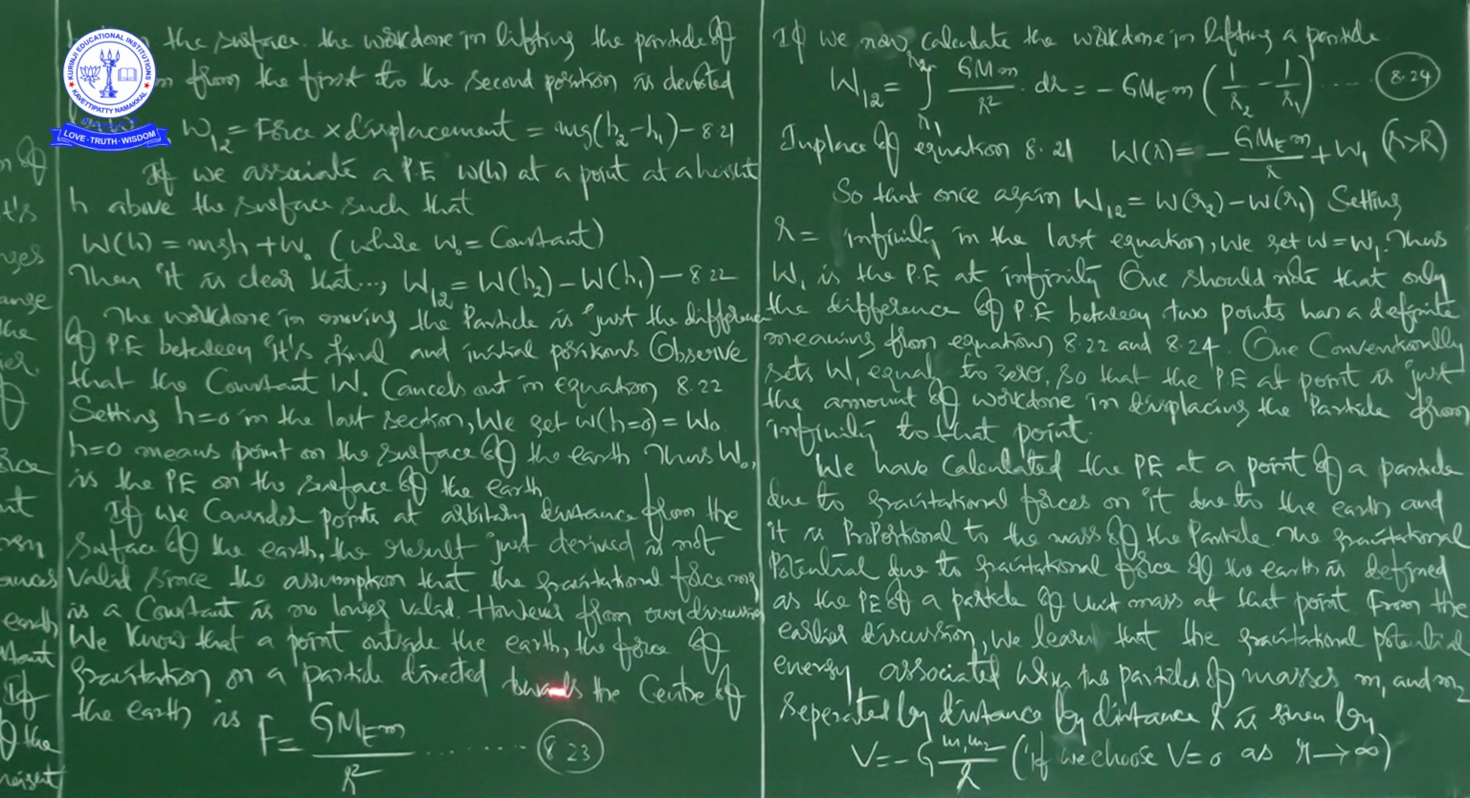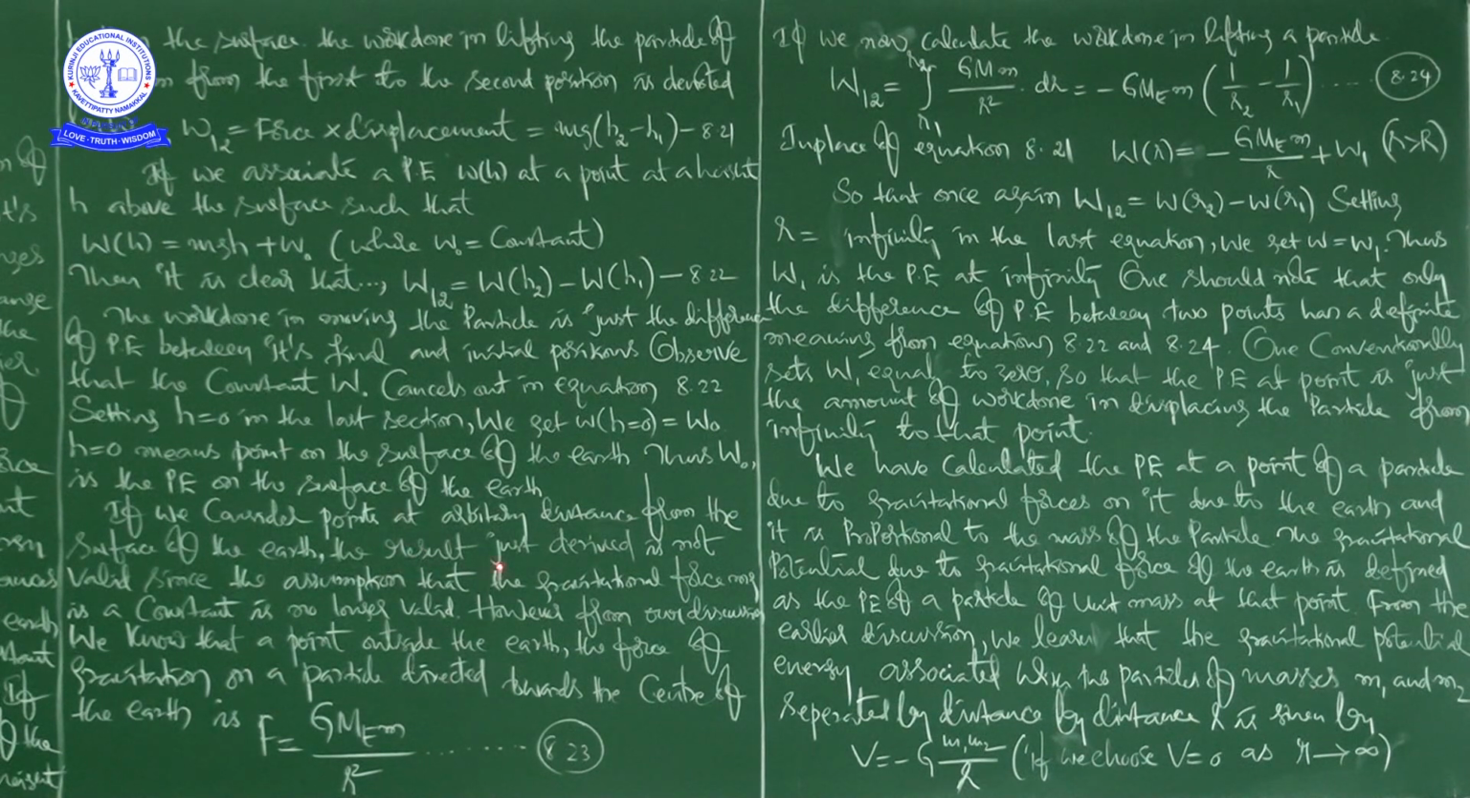If we consider points at arbitrary distance from the surface of the earth, the result just derived is not valid, since the assumption that the gravitational force mg, what we calculated, is a constant is no longer valid. Here he is talking about the validity. Just focus: the result just derived is not valid, since the assumption that the gravitational force mg is a constant is no longer valid.